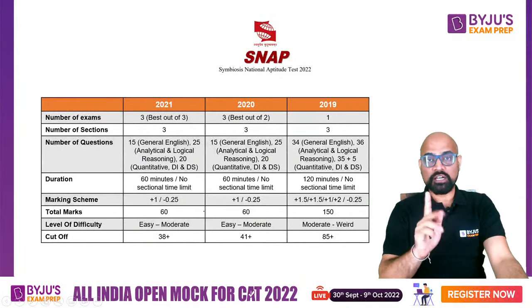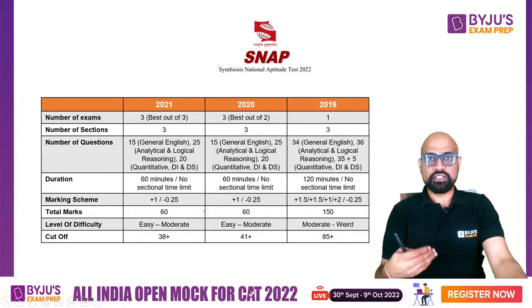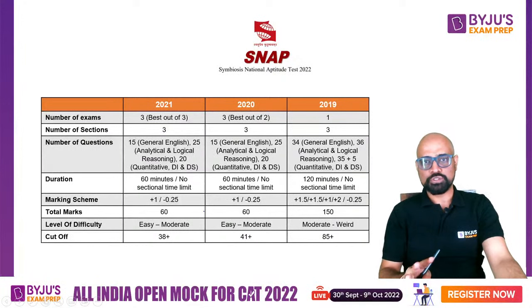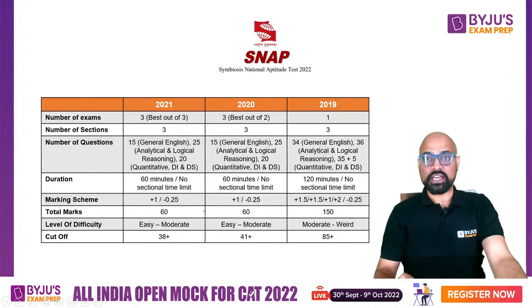Though 1 minute for 1 question, we are generally not used to it. If you are preparing for CAT or let's say XAT, you get on average 2.5 to 3 minutes per question, which is a lot. So the level of difficulty is at a very different level for CAT and XAT. But for SNAP, it's all about speed. And when your speed is good, you have to make sure that whatever you are answering is correct. There is negative marking, very much different from NMAT. The negative marking here is 1/4.